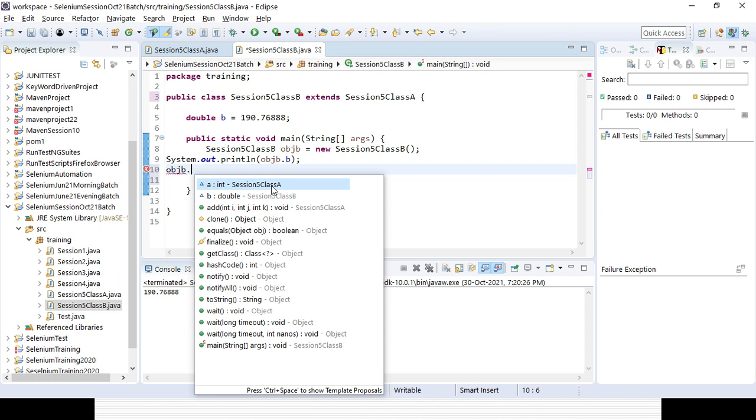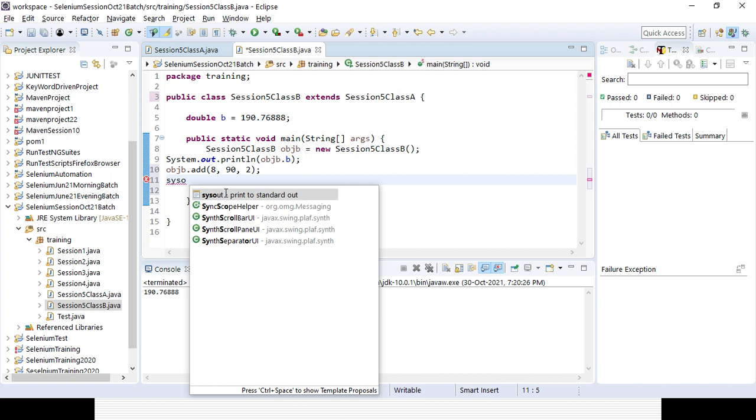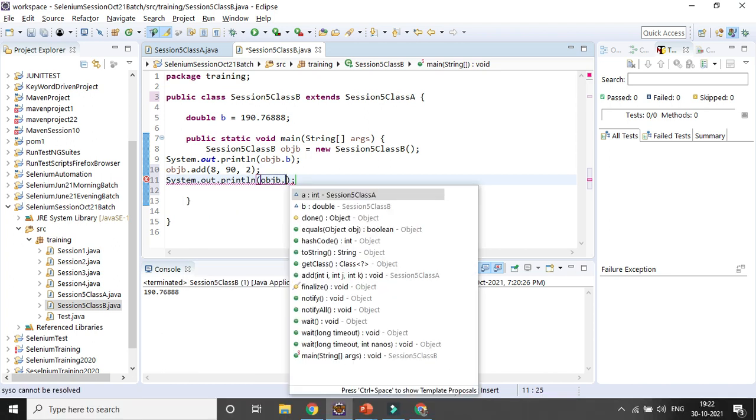Now say I want to access that particular part, so I can give some values, suppose say 8, 90 and 2. And I want to access the other variables, so I can print with System.out.println the object B dot a variable. It is coming from here.